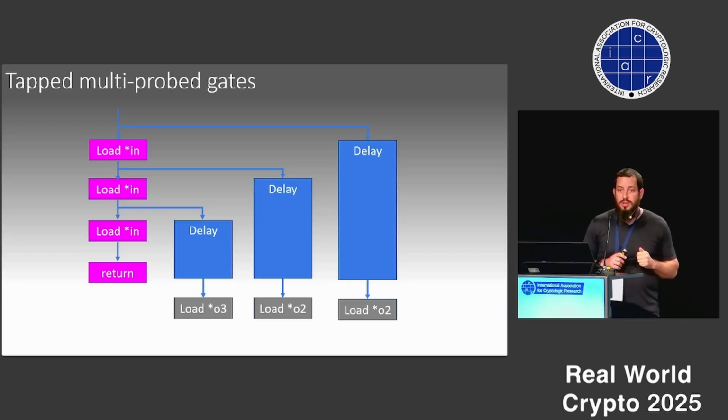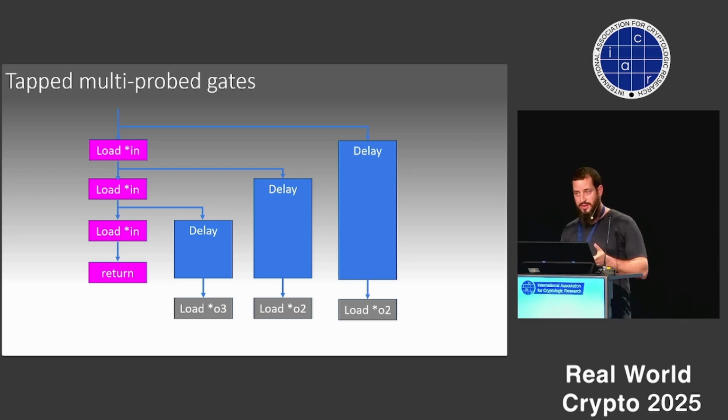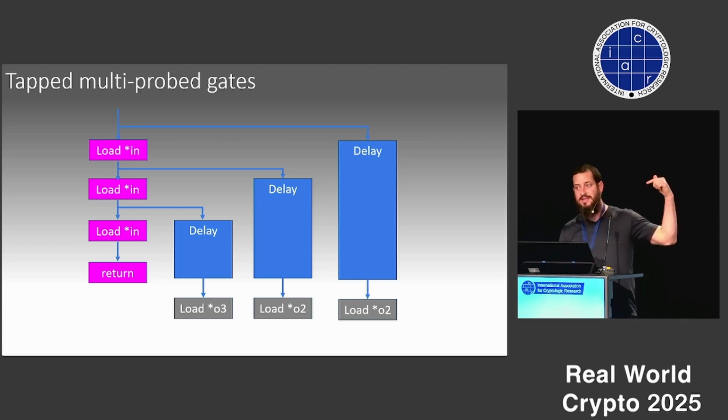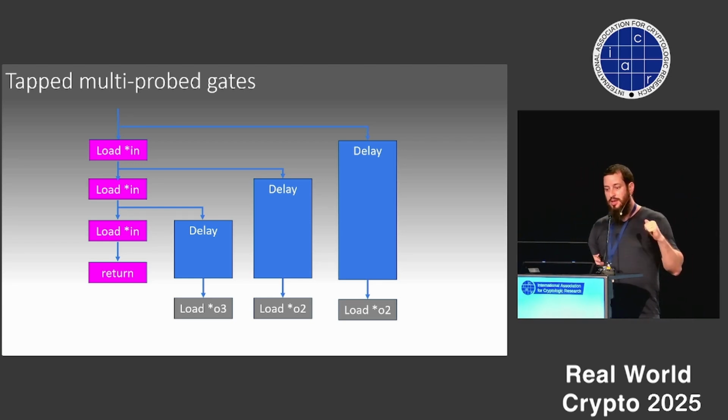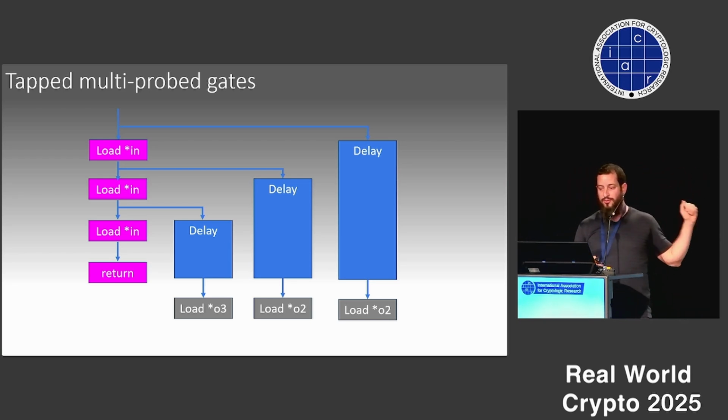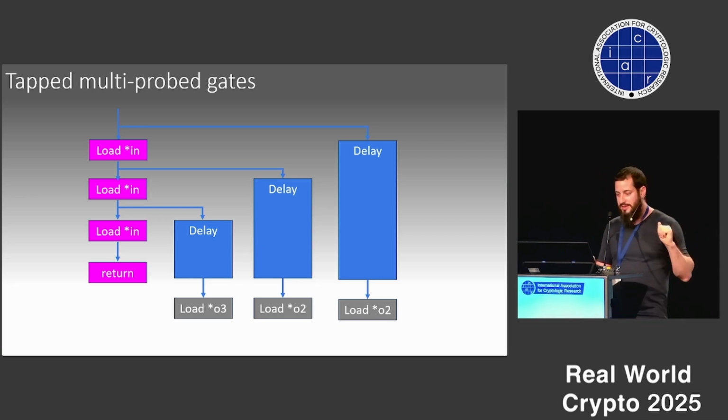So what we do is use the same idea of gates, but now instead of sampling an input address once inside the speculative gate, we repeatedly sample it over and over again inside the speculative execution. And if all of those load addresses are inside the cache, then we return before any of the delay function returns.